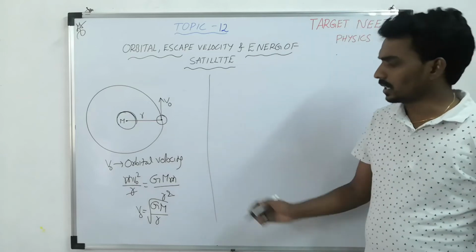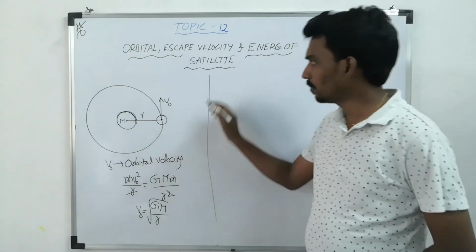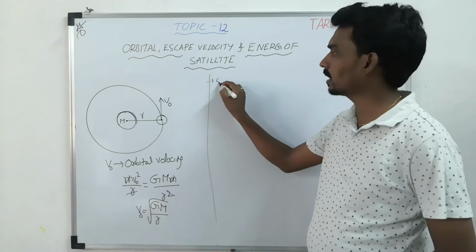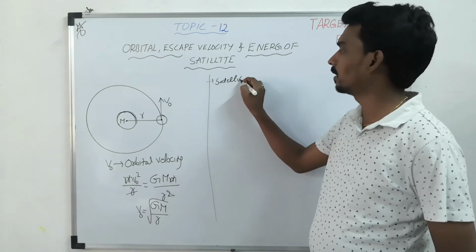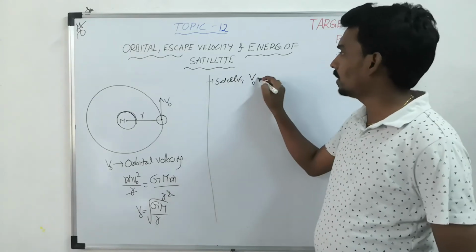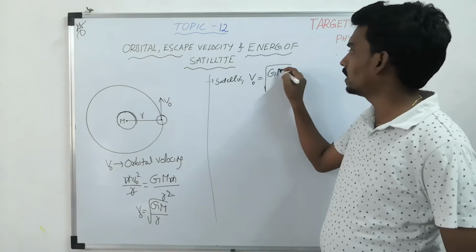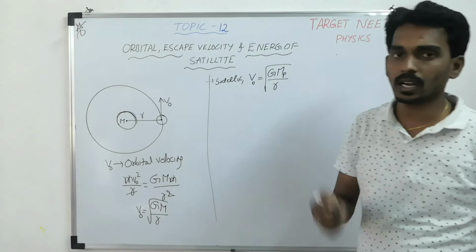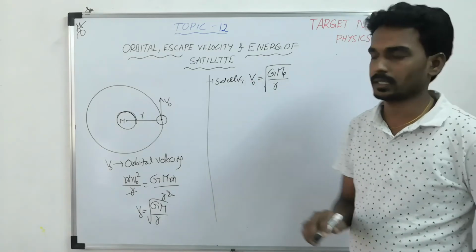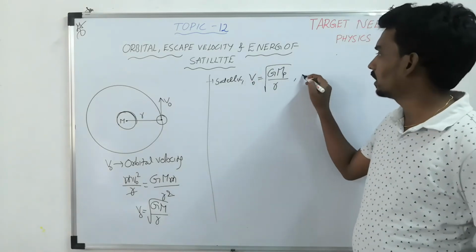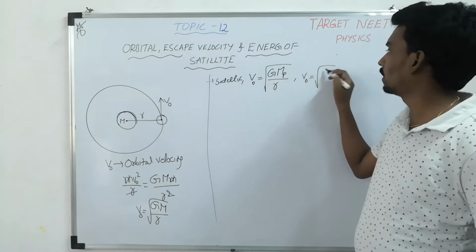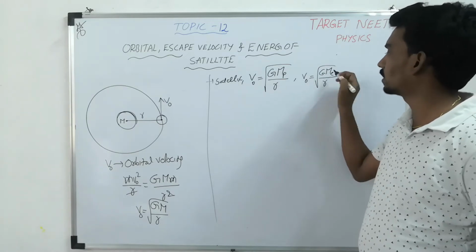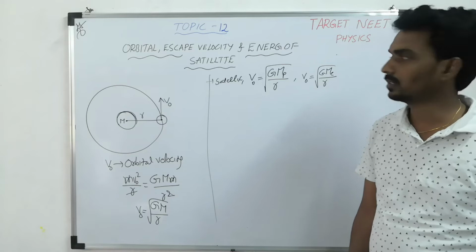So if you consider the satellite case, the orbital velocity of the satellite is G into mass of planet by radius of the orbit of the satellite, and for the Earth case it will become GM, mass of Earth, by radius of the orbit.